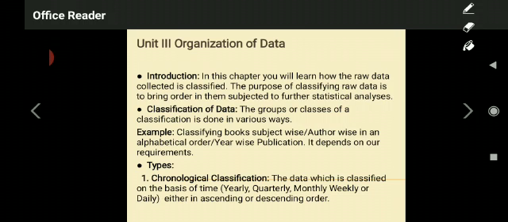If you are going for further statistical calculation analysis, you have to classify whatever raw data you are going to collect in the beginning. Okay, you have to classify it, analyze it very systematically.